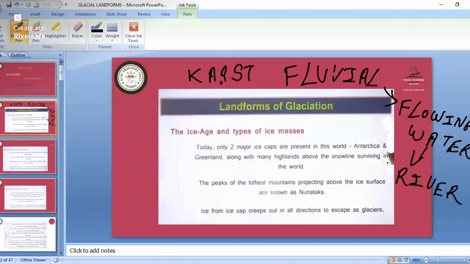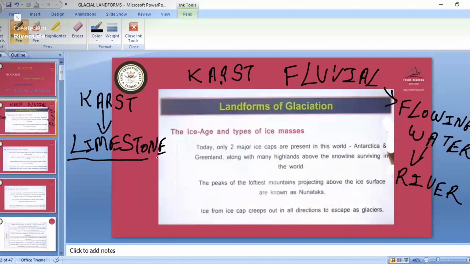And for the karst topography, remember other names, because they might not ask questions from it, but they would only give the name of karst topography. Sometimes they might give the name like limestone topography. So remember that. In this karst topography, all those landforms take place due to the limestone rock only. So you can say it as limestone topography also, or water topography. So remember all those names.